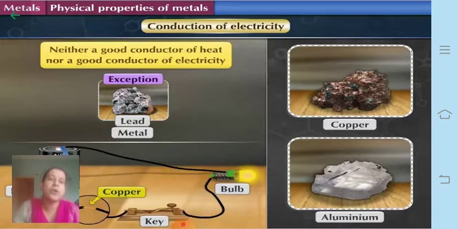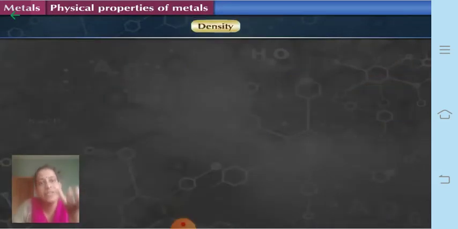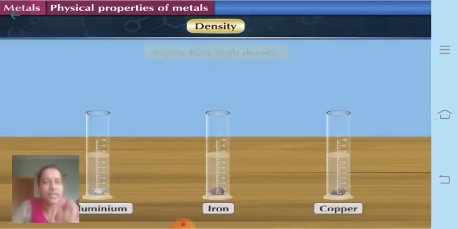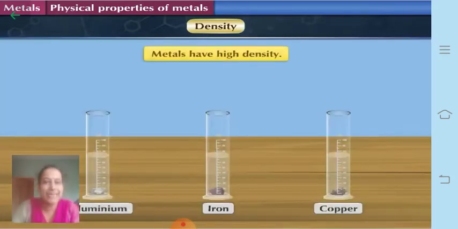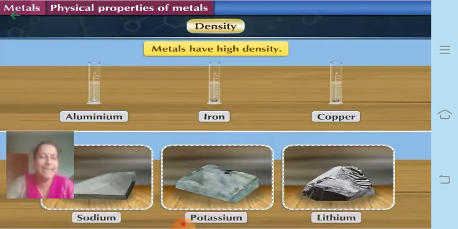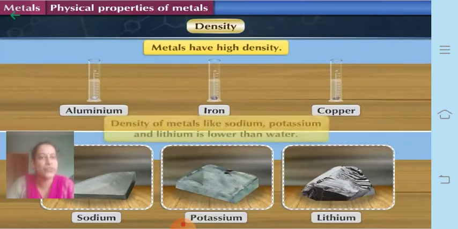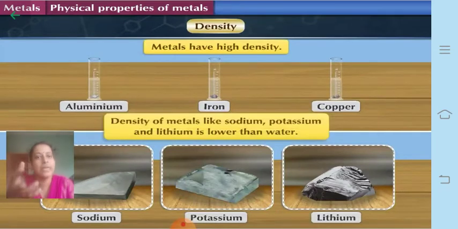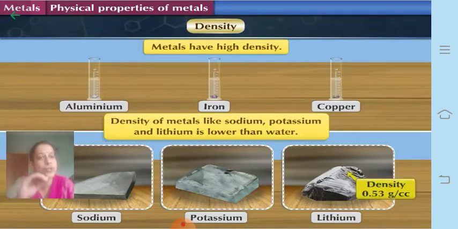Now the next property is density. How dense is it? Generally all metals have high density. There are exceptions: sodium, potassium and lithium have lower density, lower than water. If you see, lithium's density is very low, around 0.53 grams per cubic cc. The density of water is 1 gram per cubic cc. So you can see the density of lithium is less compared to that of water.